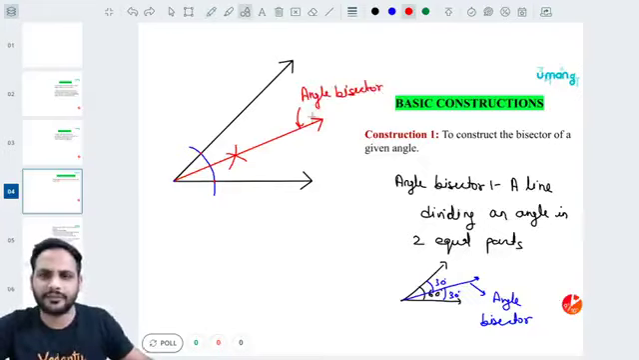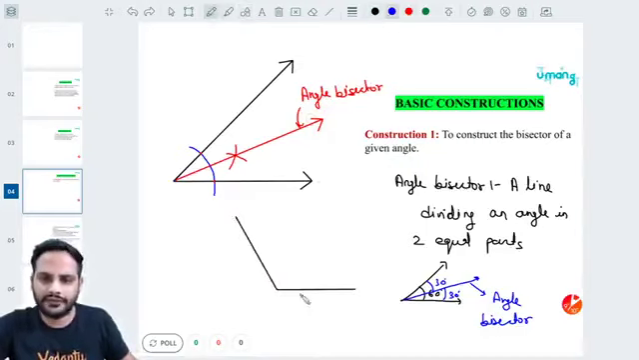Even if they give you any obtuse angle, suppose if I give you an obtuse angle like this, in this case also you will draw it the same way. First, keep the tip of the compass at the vertex and make one arc.